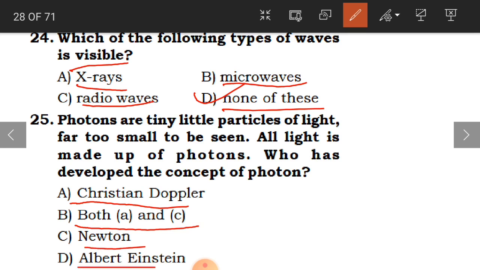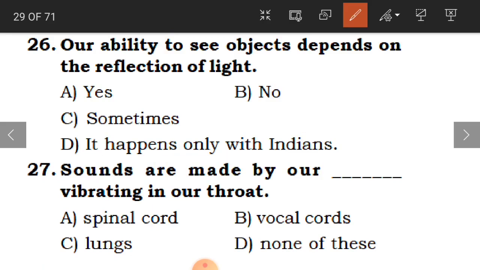And what did we learn, children? Albert Einstein. D is the correct answer. He developed the concept of the photon. Clear?